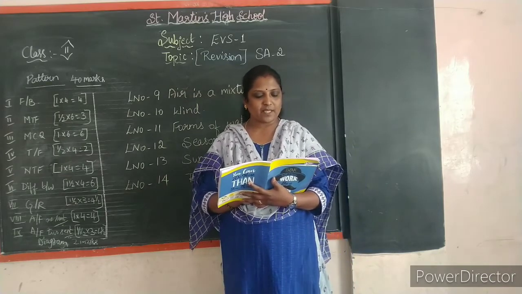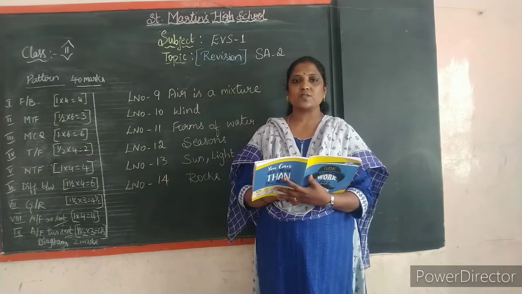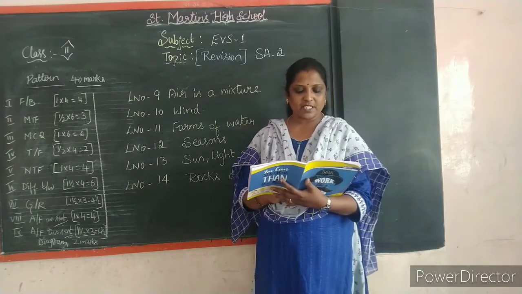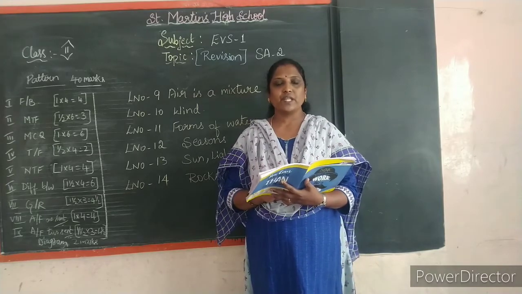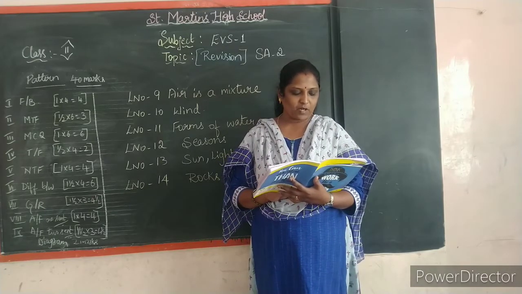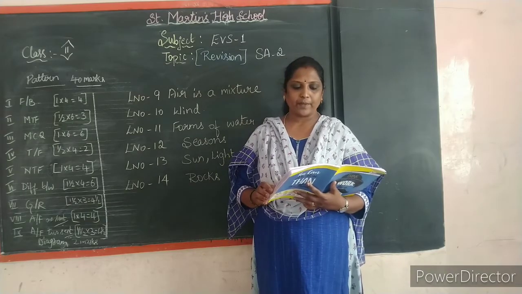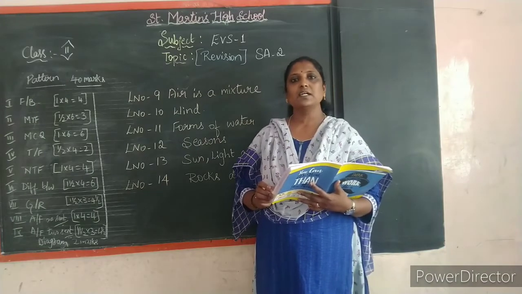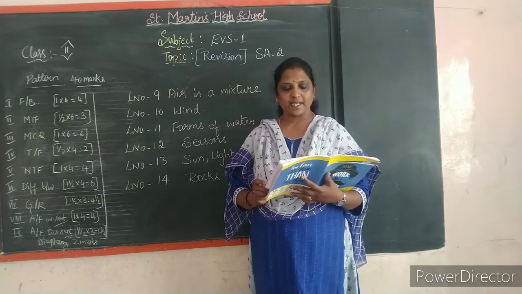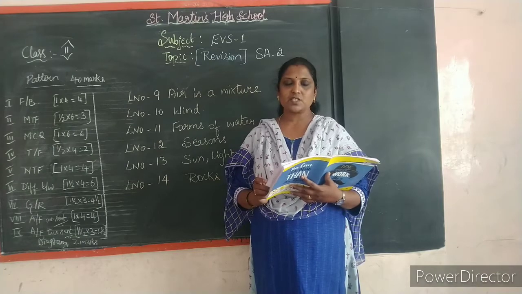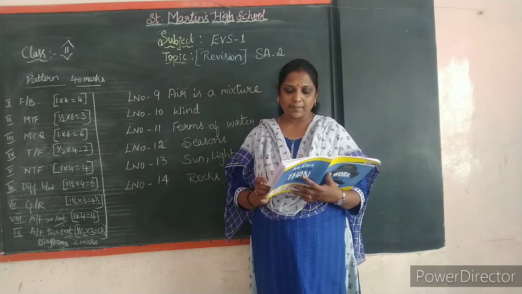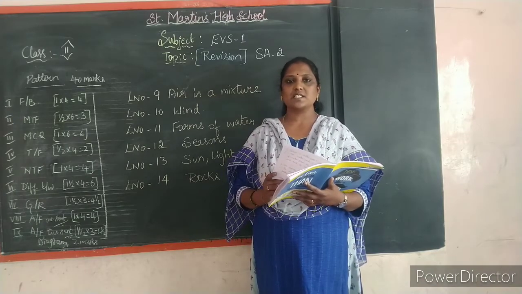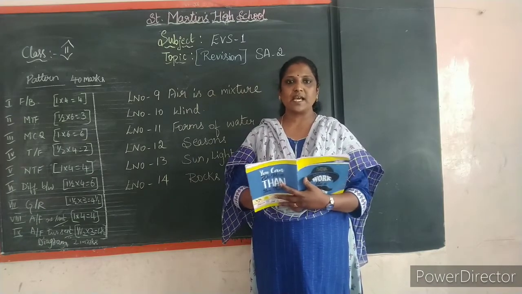Water changes its form easily with change in dash. What is it? Change in its temperature. And the process of changing water into ice is called freezing. The gaseous form of water is called water vapor. Name the three forms of water. Yes, the three forms of water are solid, liquid and gas. How does water change into ice? Yes, pour water in a bowl and keep it in the freezer for some time. We can see that water changing into ice. Is it not, children? Have you tried this?